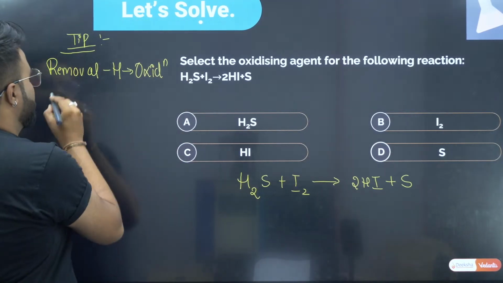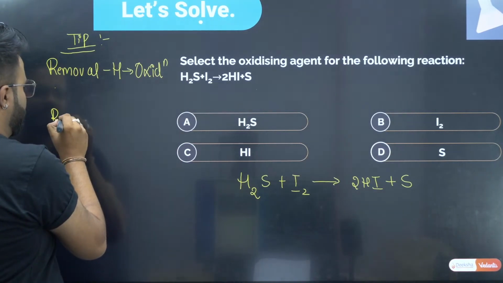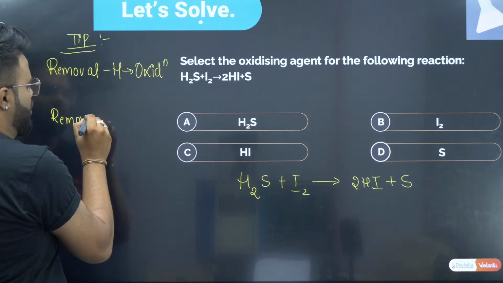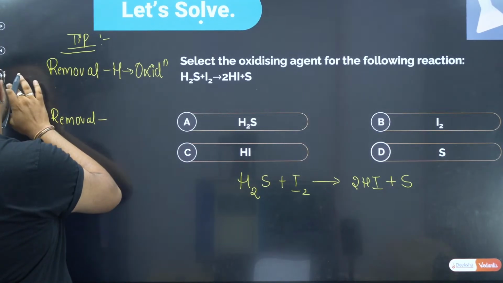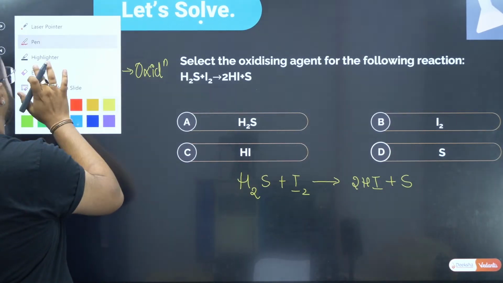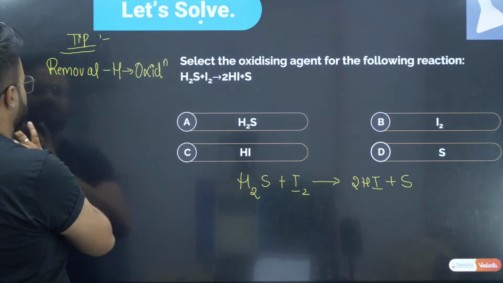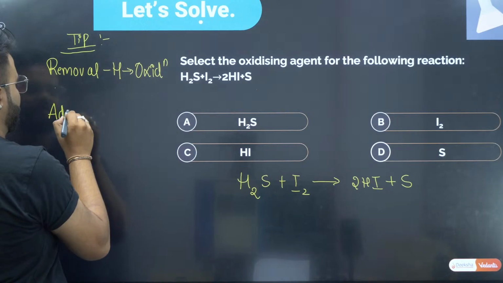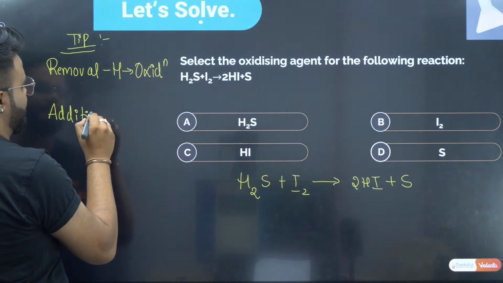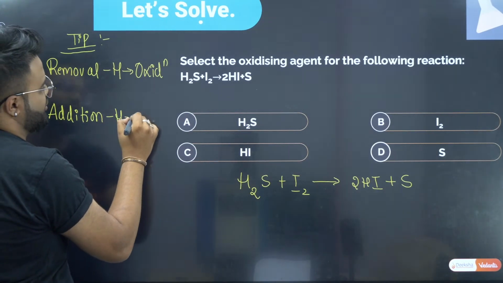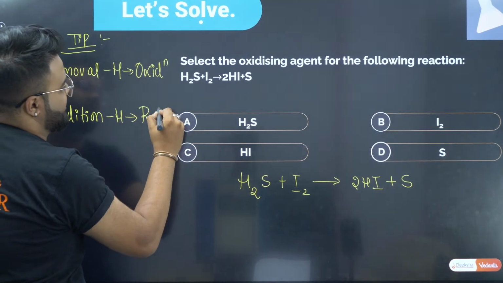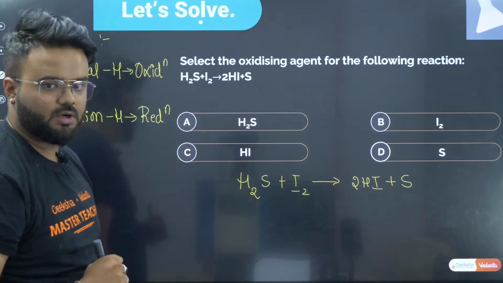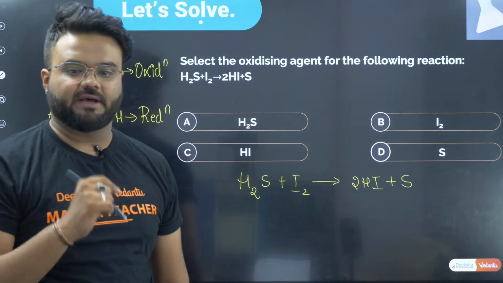Keep in your mind. Sorry, it is again not removal, it is addition. Addition of hydrogen is nothing but your reduction.